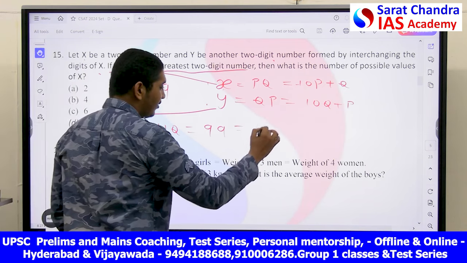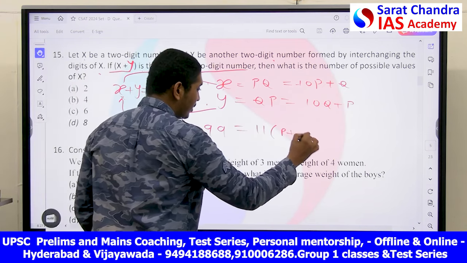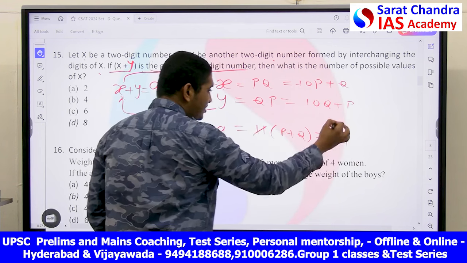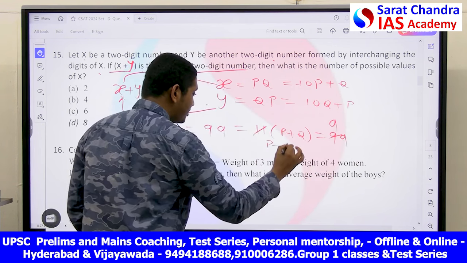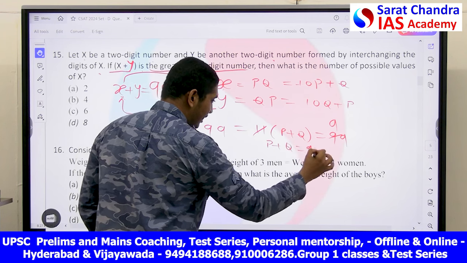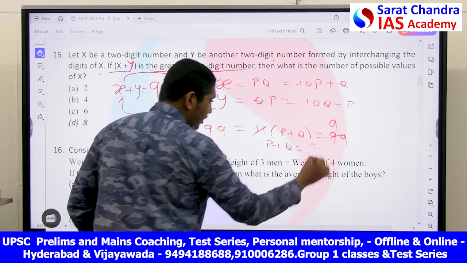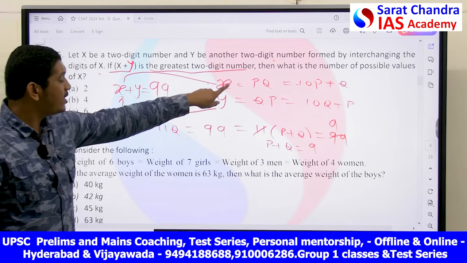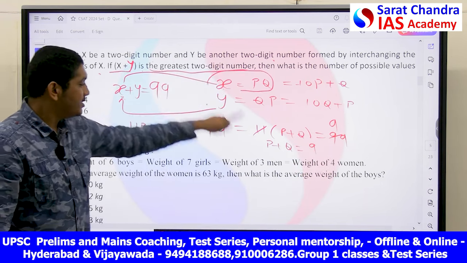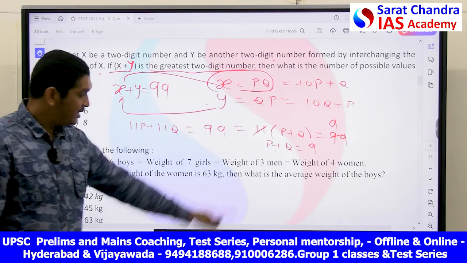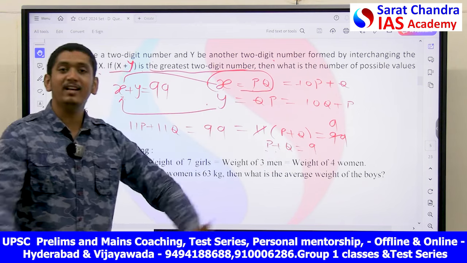Take 11 common, then write p plus q, that is equal to 99. 11 nines are 99, so p plus q is equal to 9. Now he is asking you how many such values of x you can get. So this is the relationship between the digits of x: p plus q is 9 is the relation.